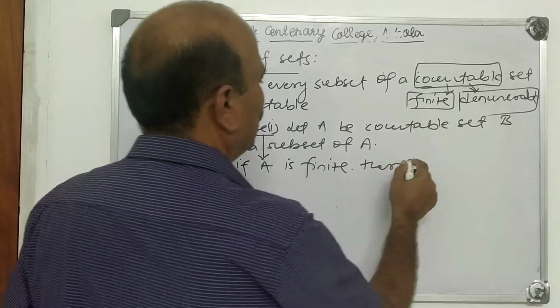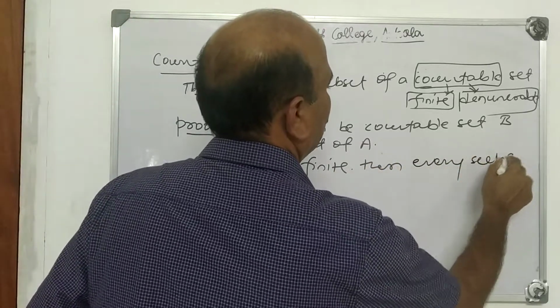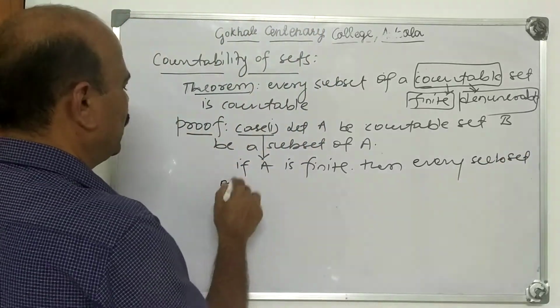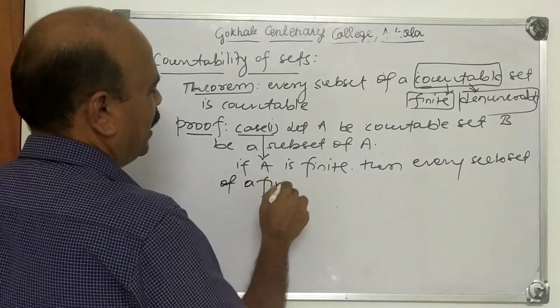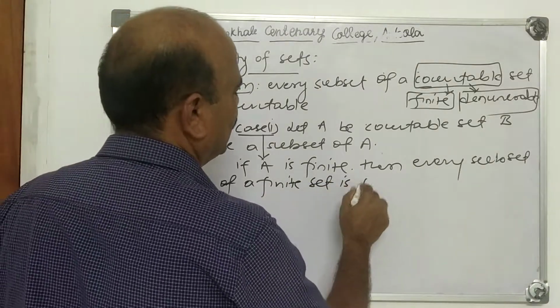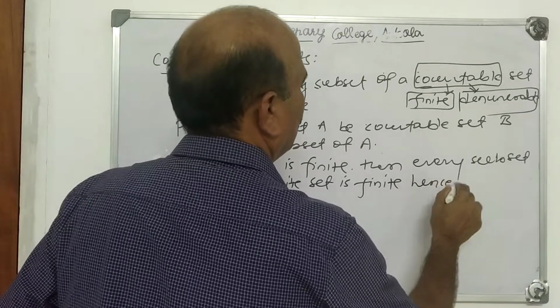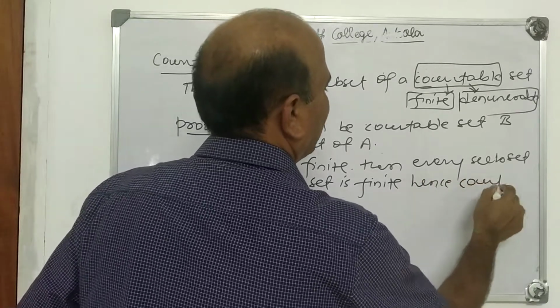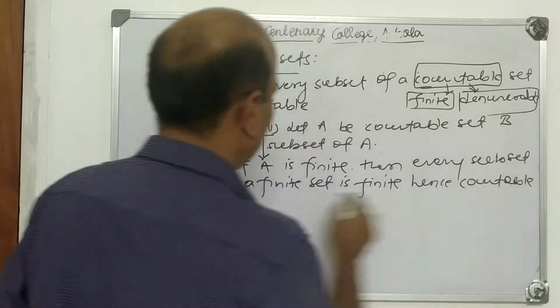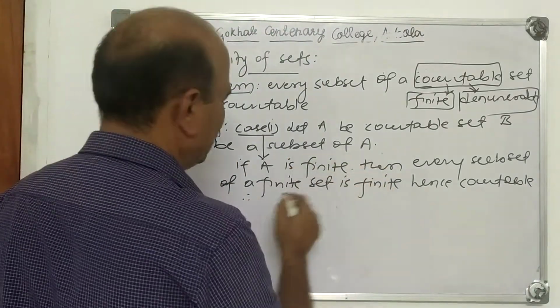Then what happens? Every subset of a finite set is finite, hence countable. Finite means countable. Therefore, the first case is proved.